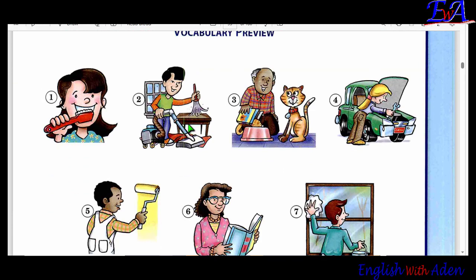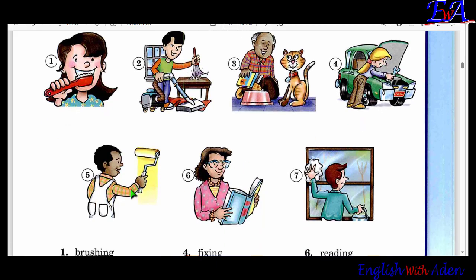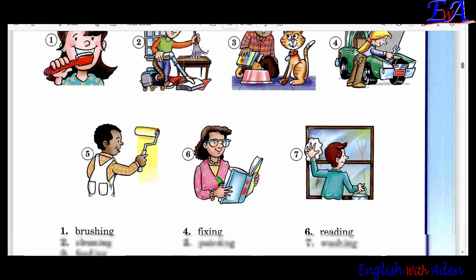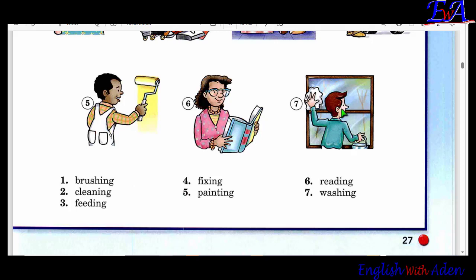She's brushing her teeth. What is she doing? She's cleaning her room. What is he doing? He's feeding the cat. What is she doing? She's fixing her car. What is he doing? He's painting the wall. What is she doing? She's reading a book. What is she doing? She's washing the window. And we're going to stop the lesson there till another lesson.